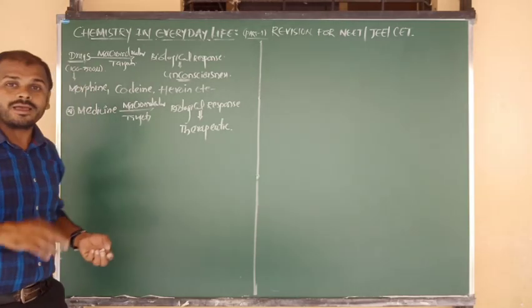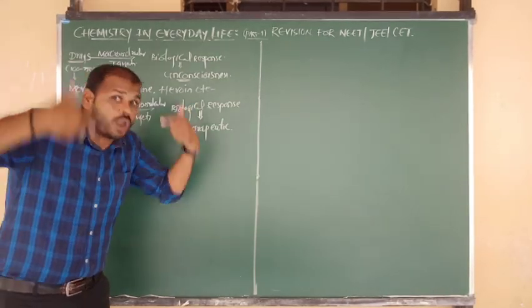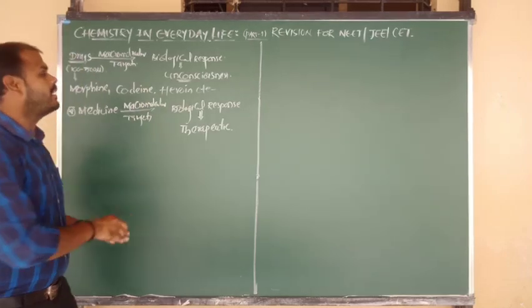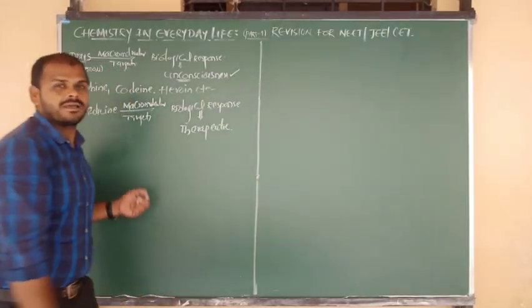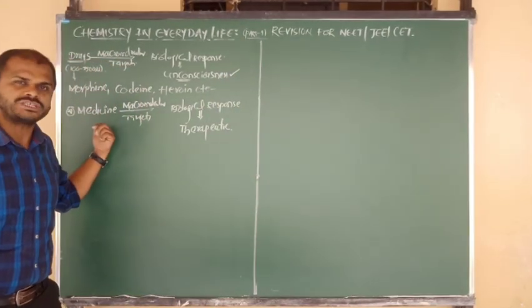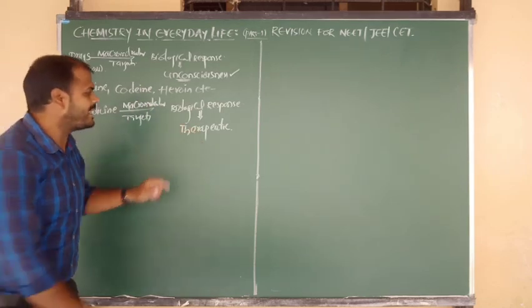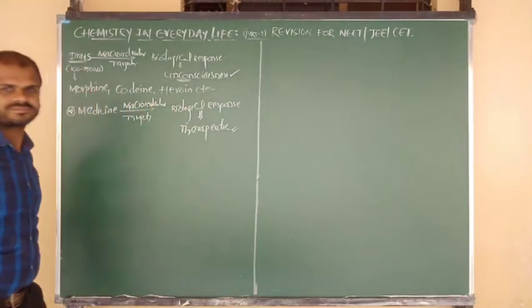But what about drugs? They show their action on the whole body, all over the body, beta. So we can say this is unconsciousness. But medicines show their action on a particular site. That is called therapeutic action.